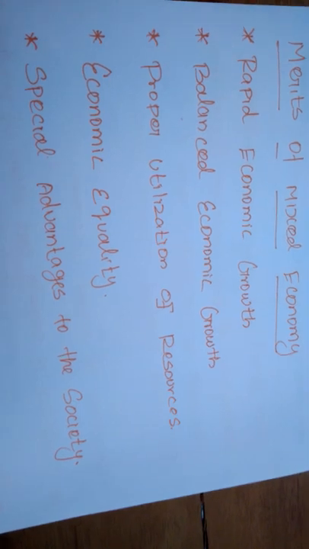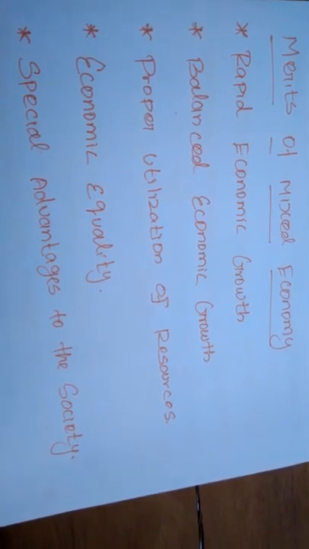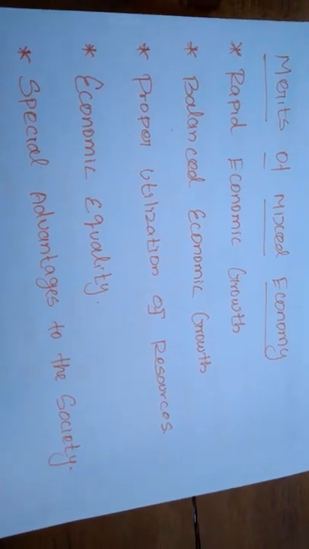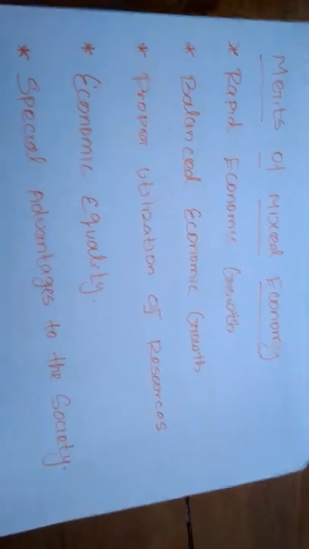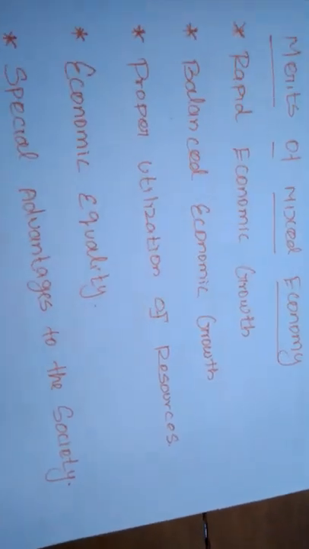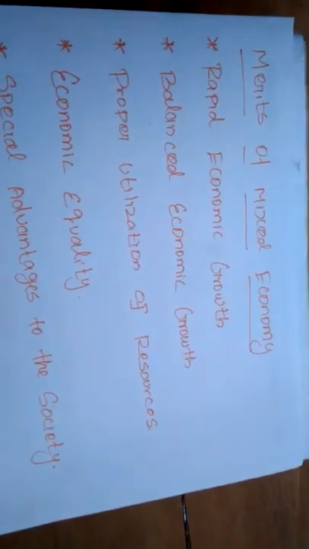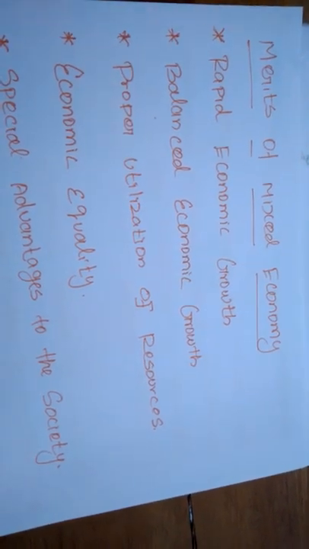At the same time, some private requirements or needs will be taken care of by the government, and some public requirements will be taken care of by the private sector. Suppose the government is not able to produce or not able to continue any of the industries, it will go to private hands. It will not be shut down.